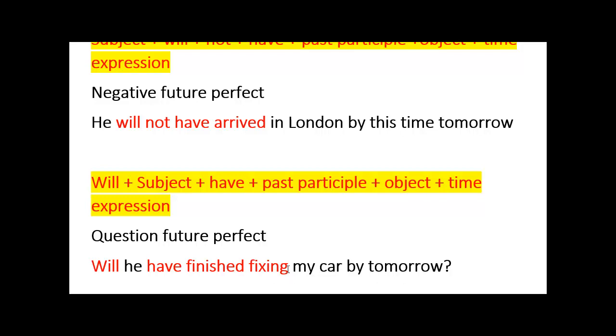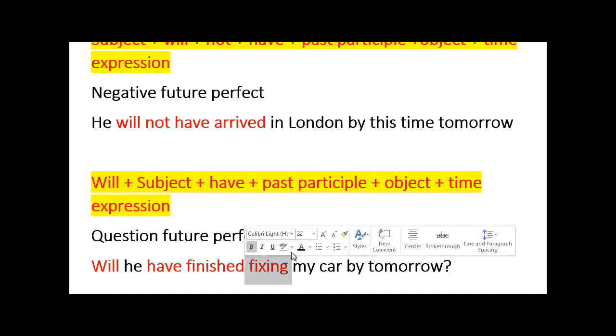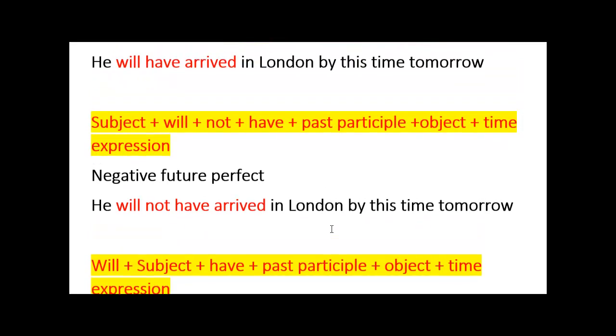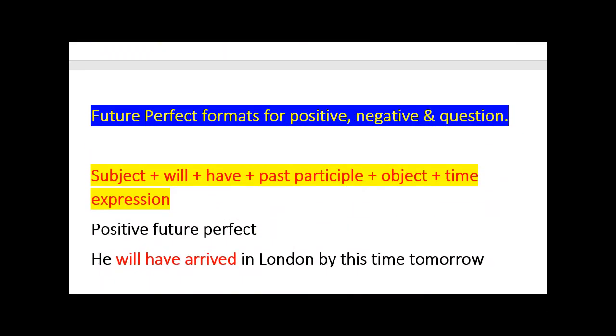We are not interested in the gerund here. We're interested in will and have finished, for the perfect. So future perfect, fixing my car, by tomorrow time expression. These are the positive, negative, and questions for future perfect. That's very clear. So moving on.